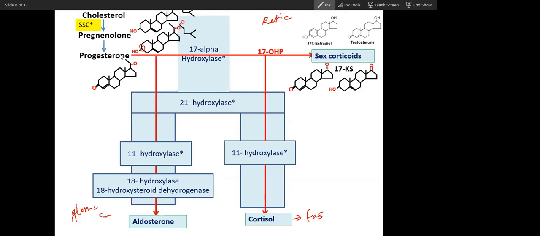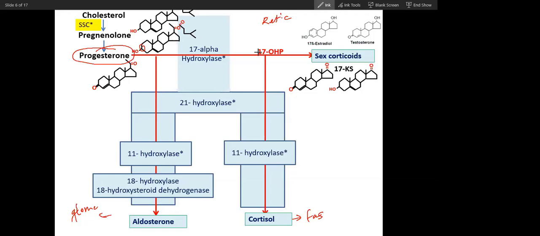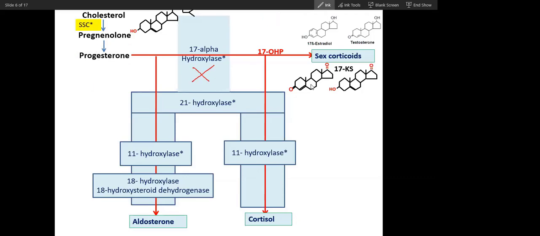So you can see progesterone is the female sex hormone. It will convert into aldosterone. It will go through this pathway, and it will convert into cortisol. So for synthesis of cortisol, 17 hydroxylase is required, not required for synthesis of aldosterone. Now, what happens when this 17 hydroxylase is not there? What will happen then? Only aldosterone will be there, not cortisol. Did you understand this? Yes, sir.